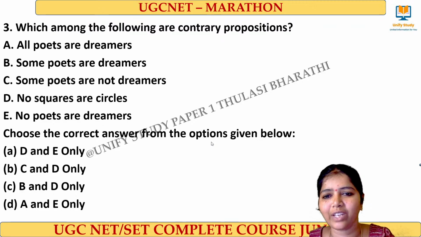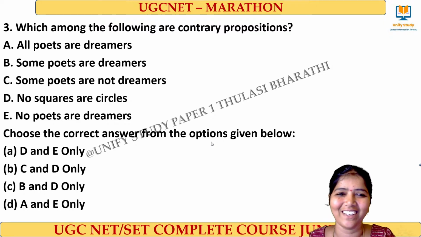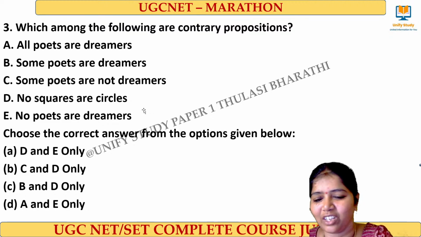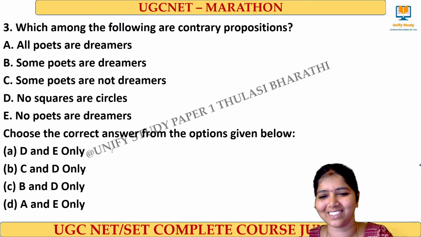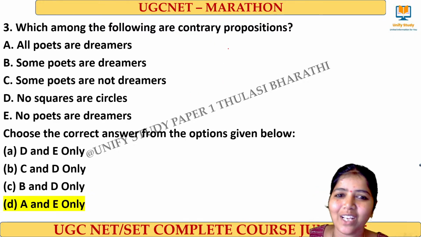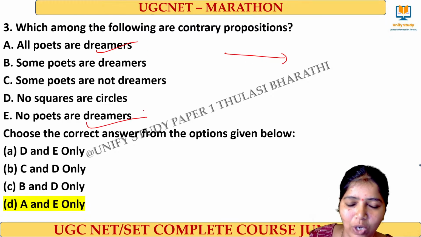Very good. Very good. Easy one. I thought you would do it right, but okay, the right answer for this question is option D. So contrary means what? All poets are dreamers and no poets are dreamers are said to be contrary statements.